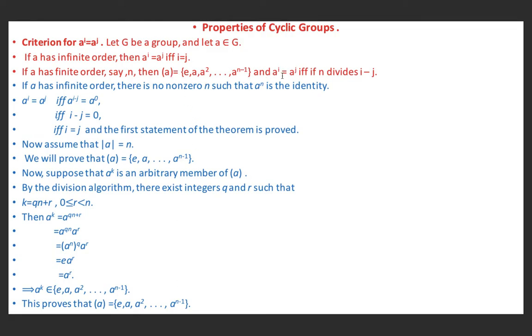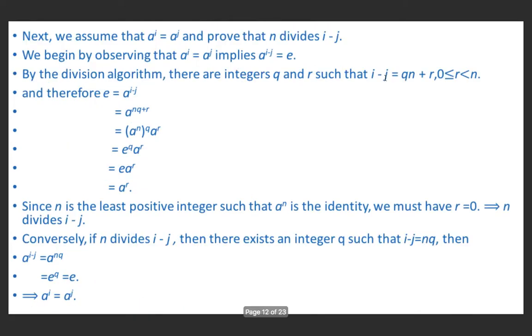Now we will prove that a^i equals a^j if and only if n divides i minus j. So first of all we observe that a^i equal to a^j means a^(i-j) equals e. This we have seen in the first part.